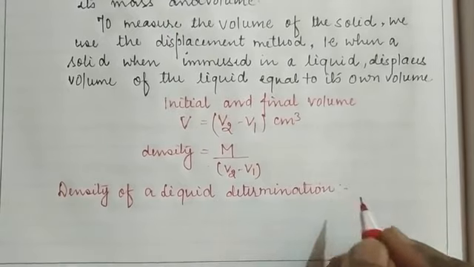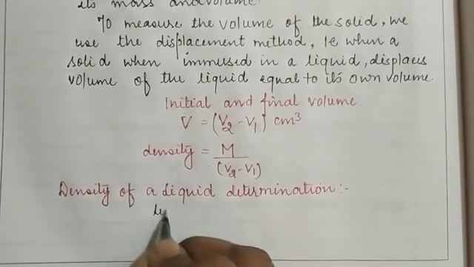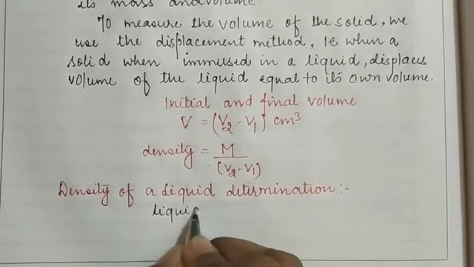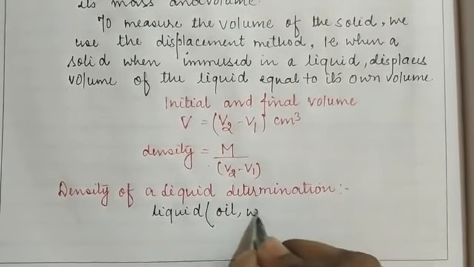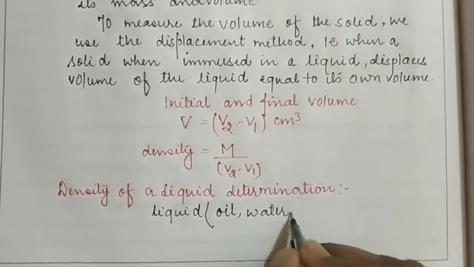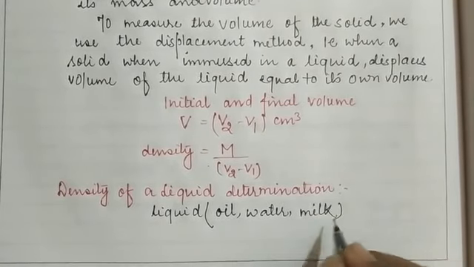Children, we know that liquids, like oil, water, milk, etc., are liquid substances.